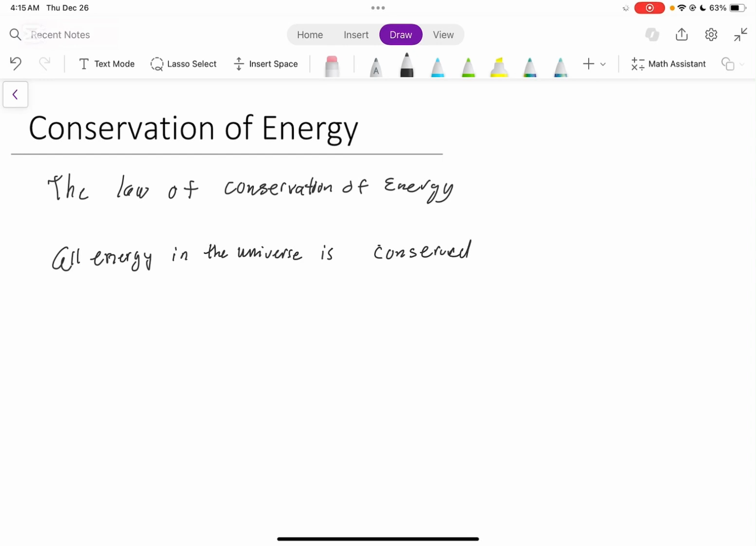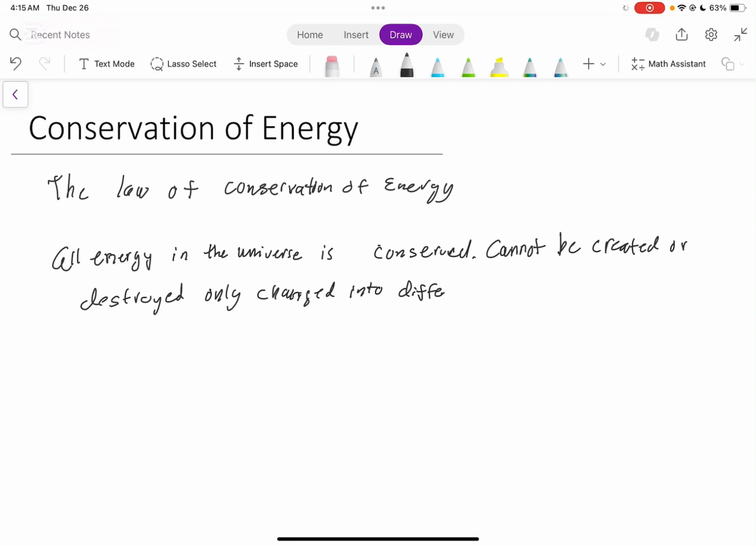Now that we understand this, we also need to understand that energy cannot be created or destroyed. We cannot create energy, nor can we destroy it. The only thing we can do with energy is change it into different forms. Energy can only be changed into different forms. So it cannot be created or destroyed, only changed into different forms.